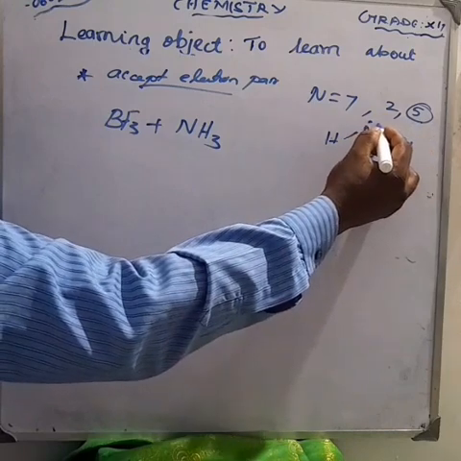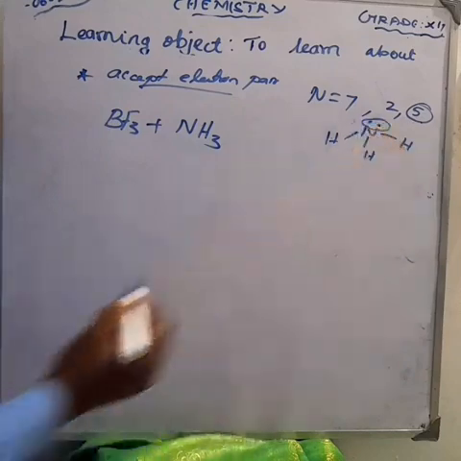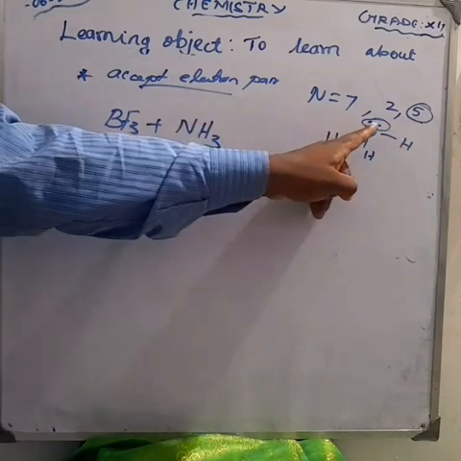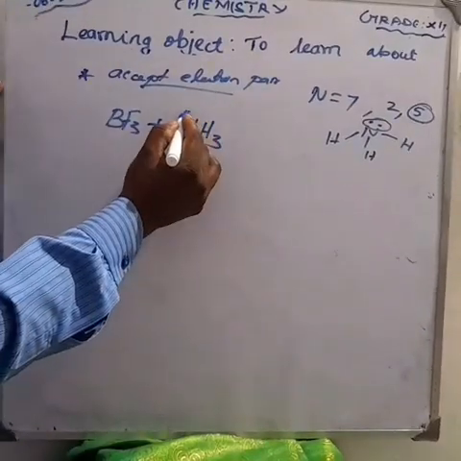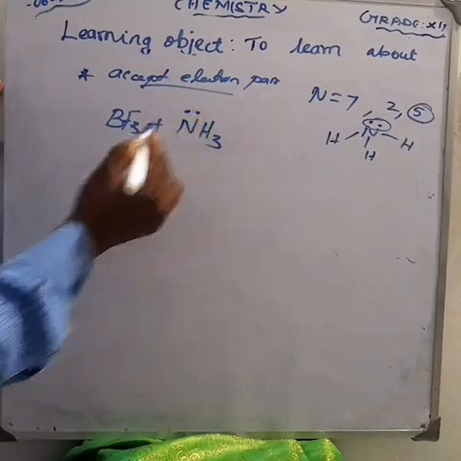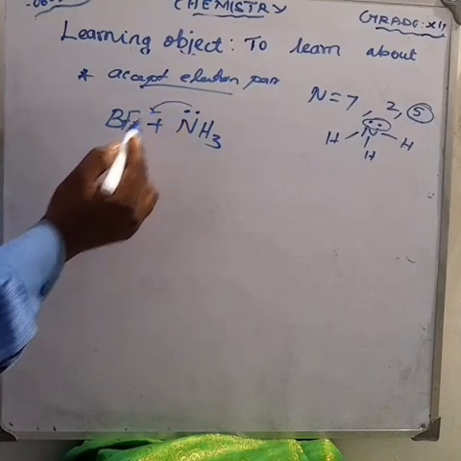One goes to hydrogen, second to hydrogen, third to hydrogen. Total 3 are used. What is remaining? 2 electrons are remaining. That 2 electrons is utilized for the bond between nitrogen and boron.